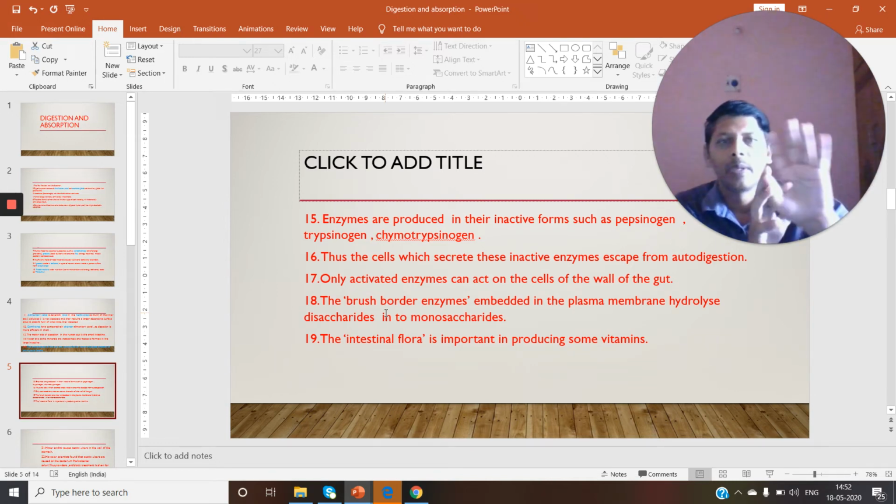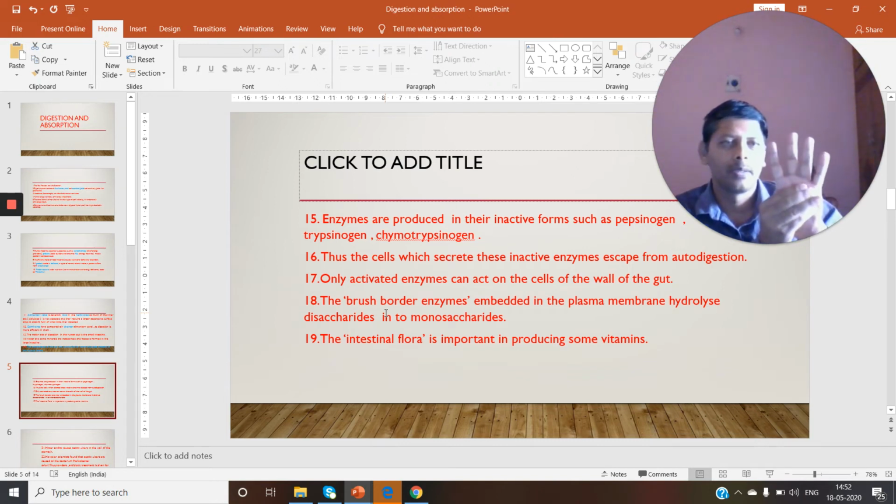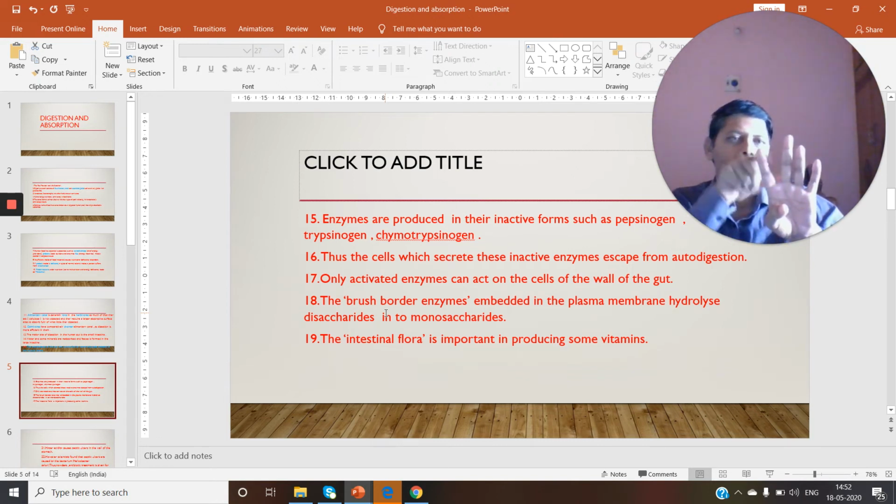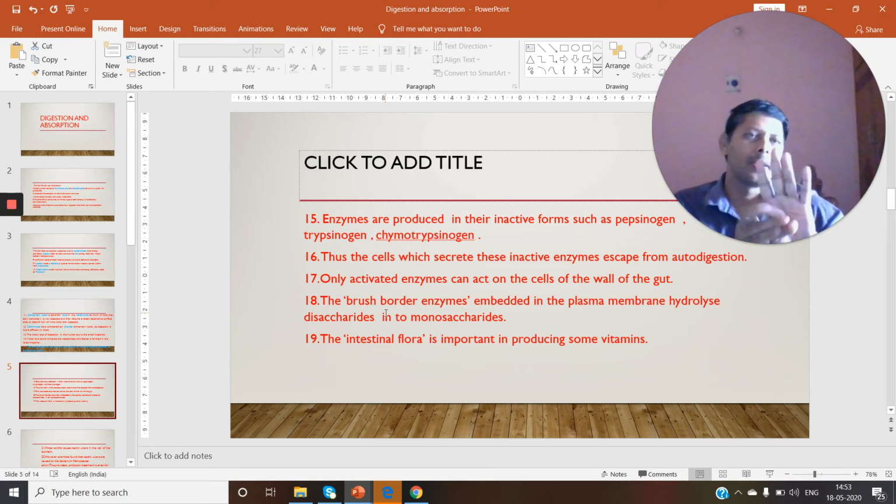If you imagine these are fingers, it is nothing but a brush, like the bristles of a toothbrush. Between these bristles, these fingers, we can say these are the microvilli.